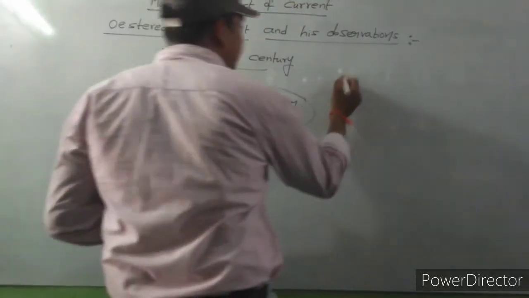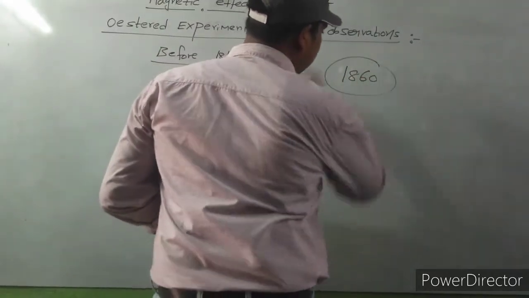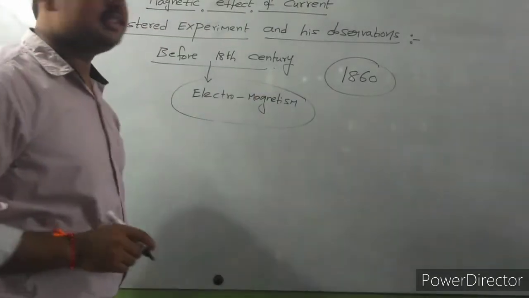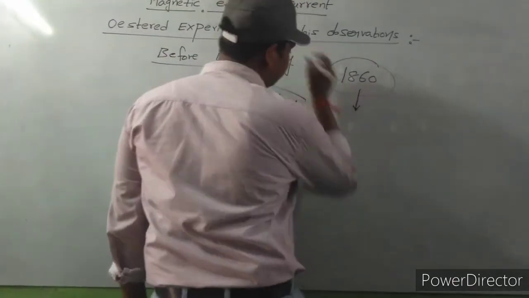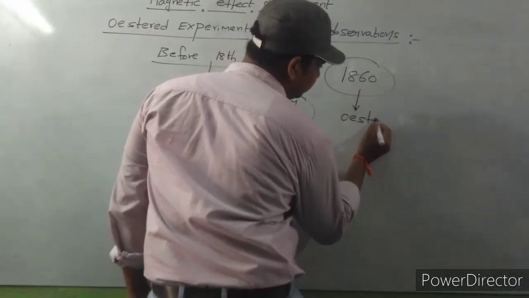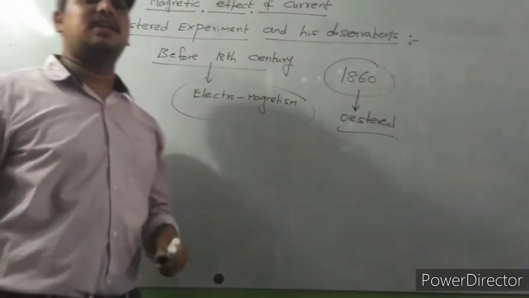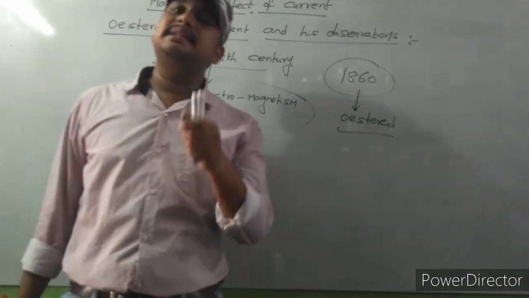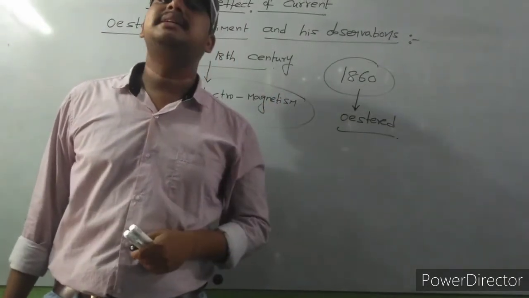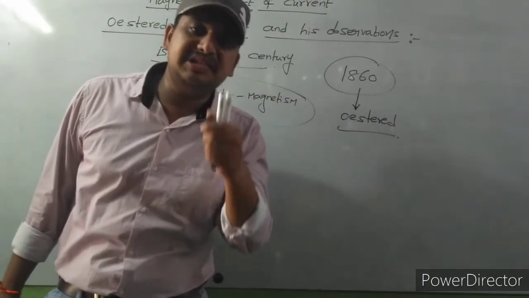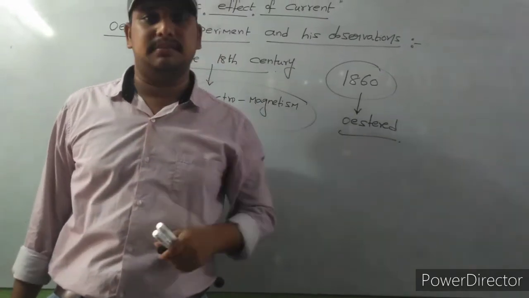But after the 18th century, in the 1860s, the scientist Oersted told that electricity is related to magnetism. There is a relation between electricity and magnetism.